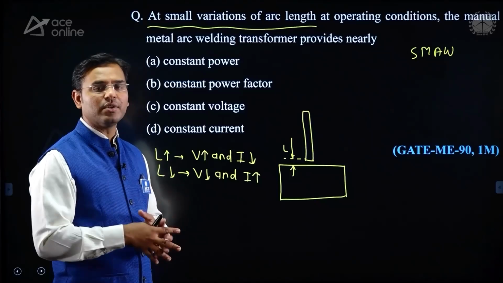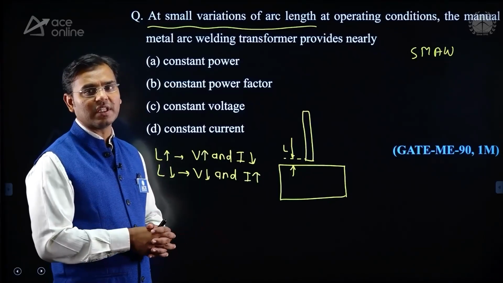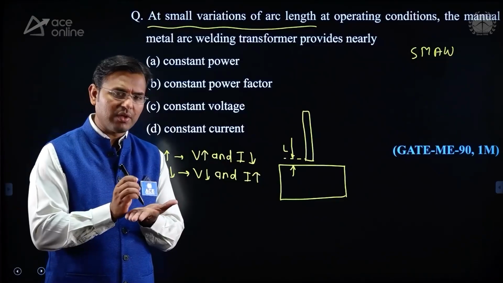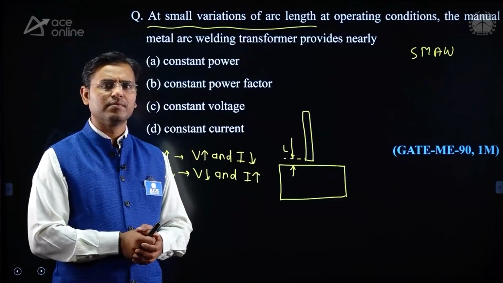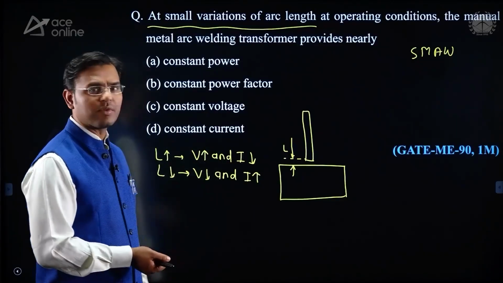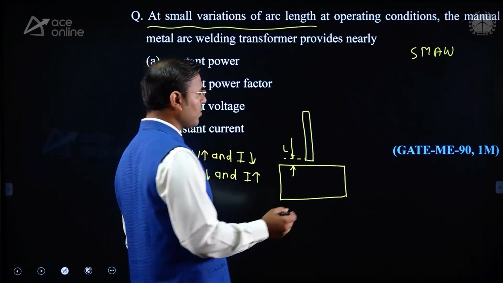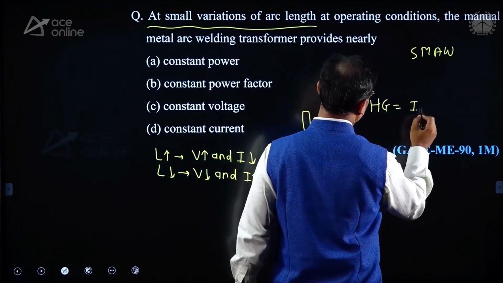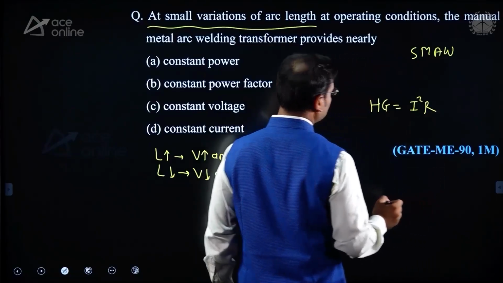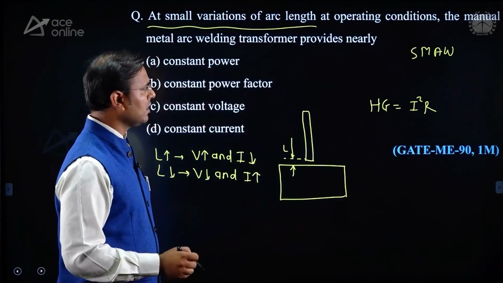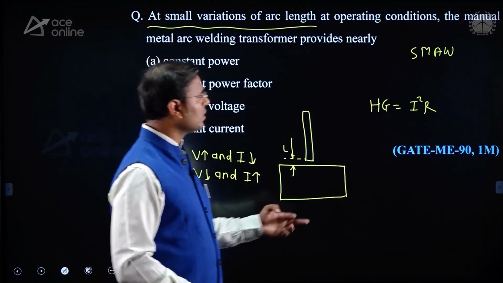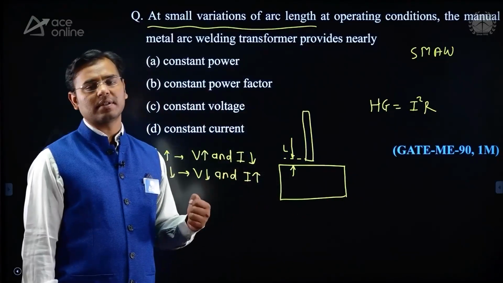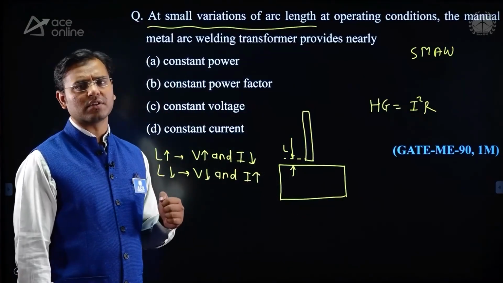And if the current changes, then heat generation changes, and that's why even though the arc length is changing, we need to give almost the same current, because heat generation is equal to I square R. Heat generation is equal to what? I square R. Heat generation totally depends on current, and that's why we need to give such a type of power supply in which the current remains constant.